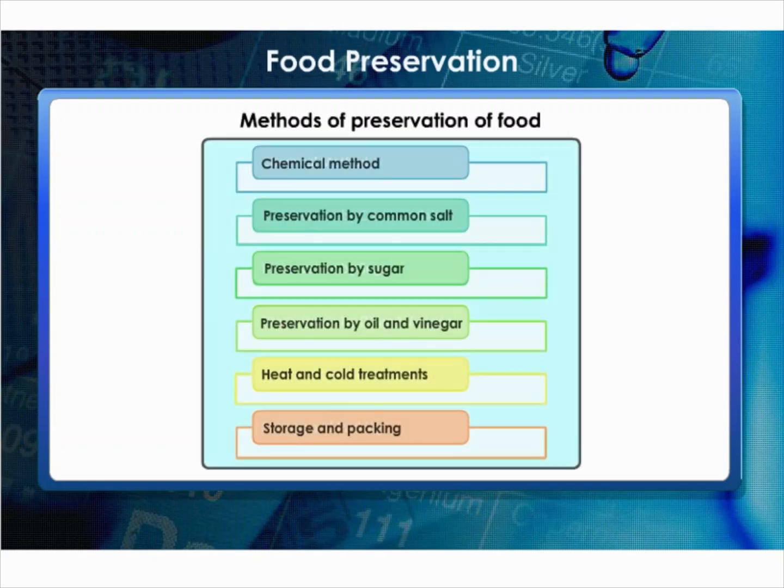Let us study the common methods to preserve food in our homes. We have to prevent it from the attack of microorganisms. There are basically 6 methods. They are chemical method, preservation by common salt, preservation by sugar, preservation by oil and vinegar, heat and cold treatments, storage and packing.